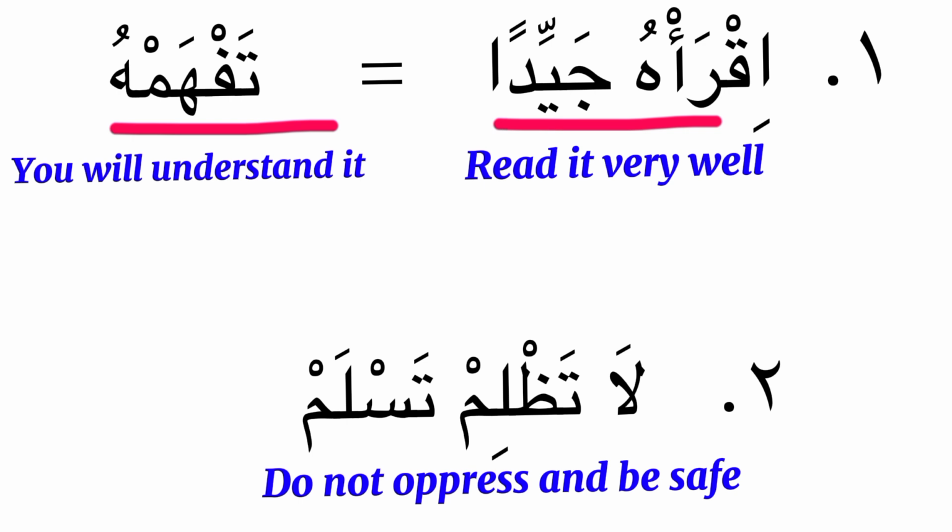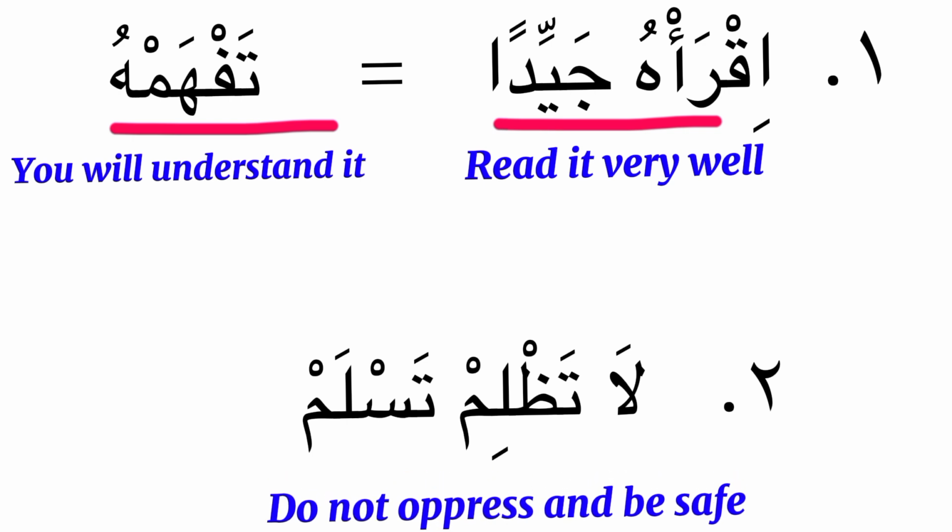This is showing that the second part of this sentence is the response to the request being made in the first sentence, and the request in the first sentence is coming in the command form, because you are saying read it very well. اقرأه جيدا. This is a command tense. You are commanding someone that he should read it very well, and as a reward for that, or a response to that, he will understand it.